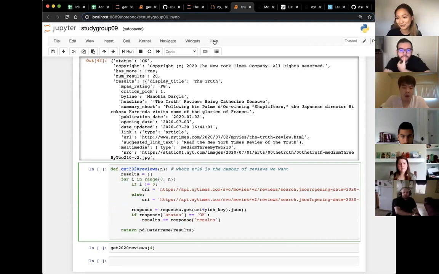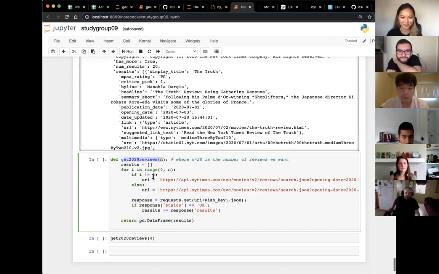So this function is a little bit silly, but I wrote it such that it takes an n, where n times 20 is the number of reviews that we want. So if we want 100 reviews, you would do get 20 reviews 5. If that makes sense. You would probably write a better function than me, but yeah.